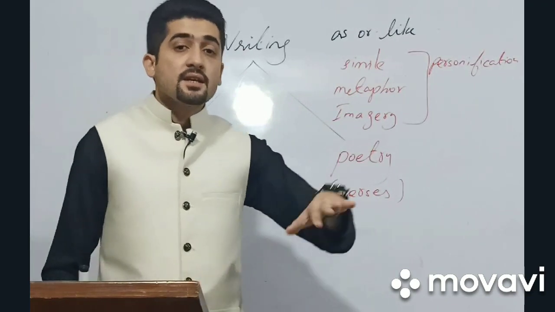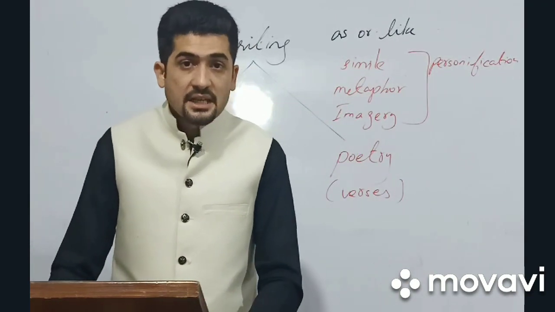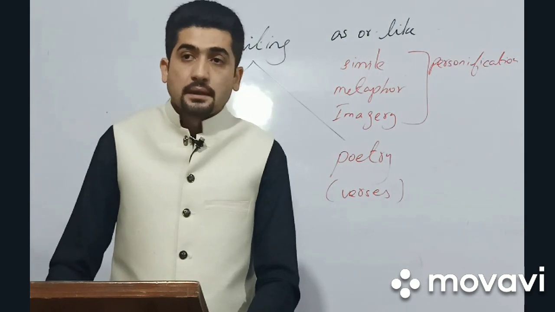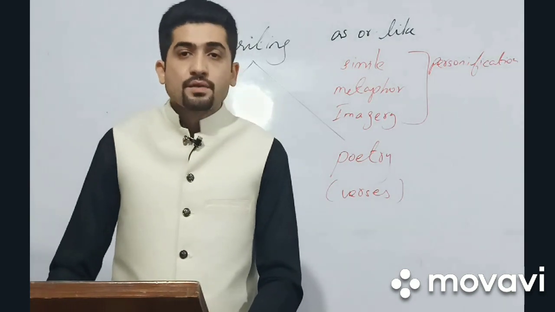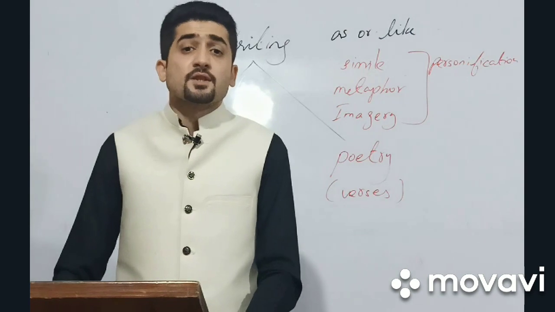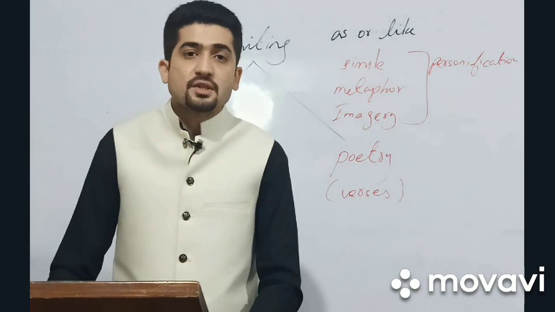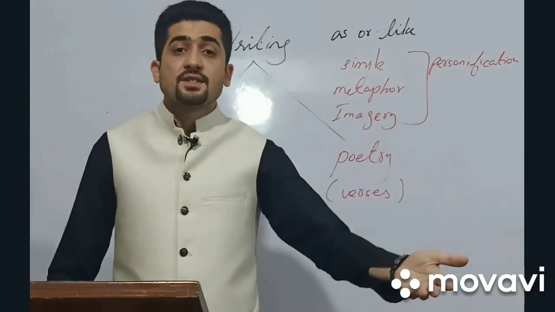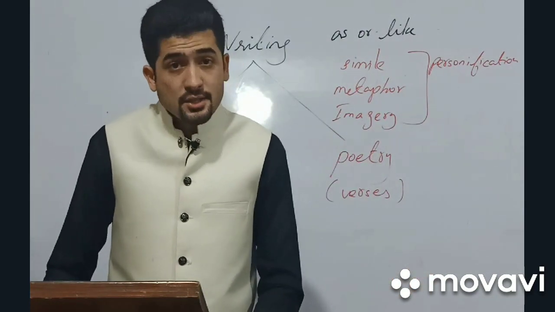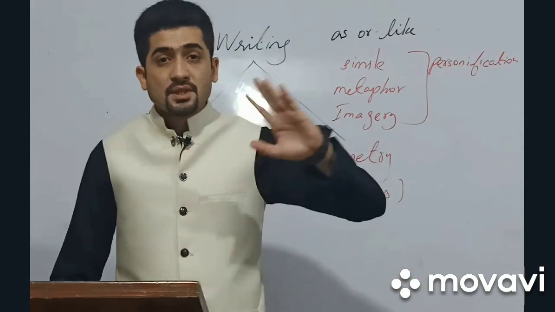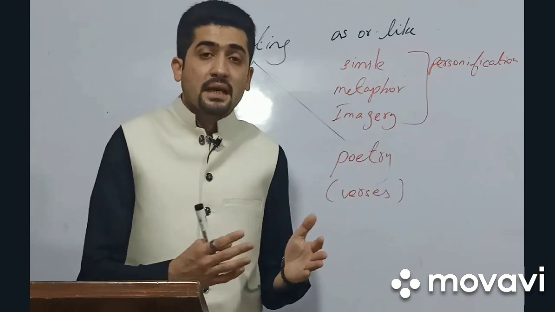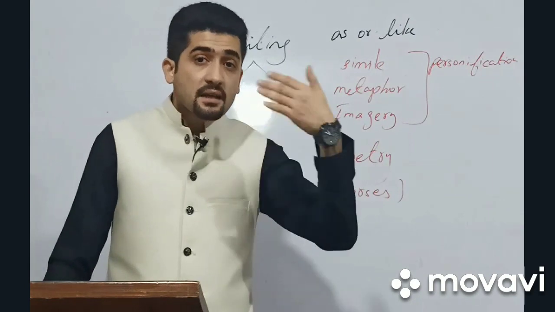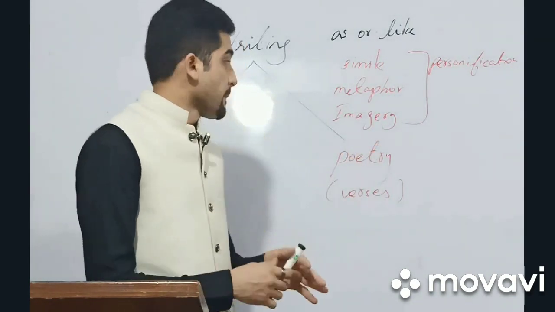For metaphor, if a boy is very intelligent in the class and he always comes up with logic, he always comes up with his best, and always stands first in the class, so I say that he is an Einstein. I don't say that he is as intelligent as Einstein because that would be a simile, where I'm comparing him with Einstein, but a weak comparison. But when I say he is an Einstein, it means I'm directly comparing one thing with the other.